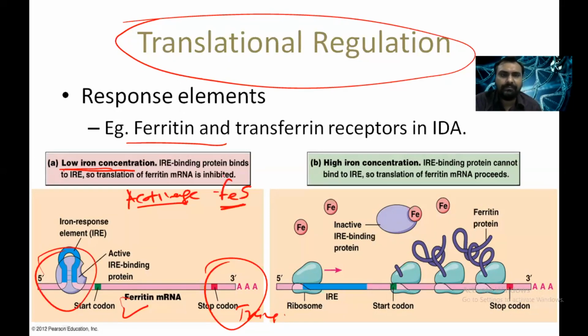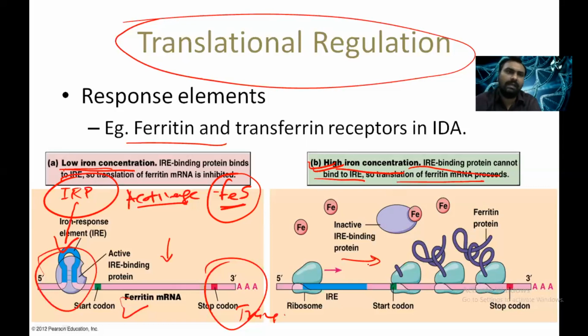So when iron is low, this will be removed, and aconitase is then called the iron response element binding protein. This protein will bind to the iron response element, and it will decrease the translation of ferritin. As we know, when there is low iron, there is no need to store iron. But when there is high iron, the iron response element binding protein cannot bind to the IRE, so translation of ferritin occurs, and ferritin will store the iron.